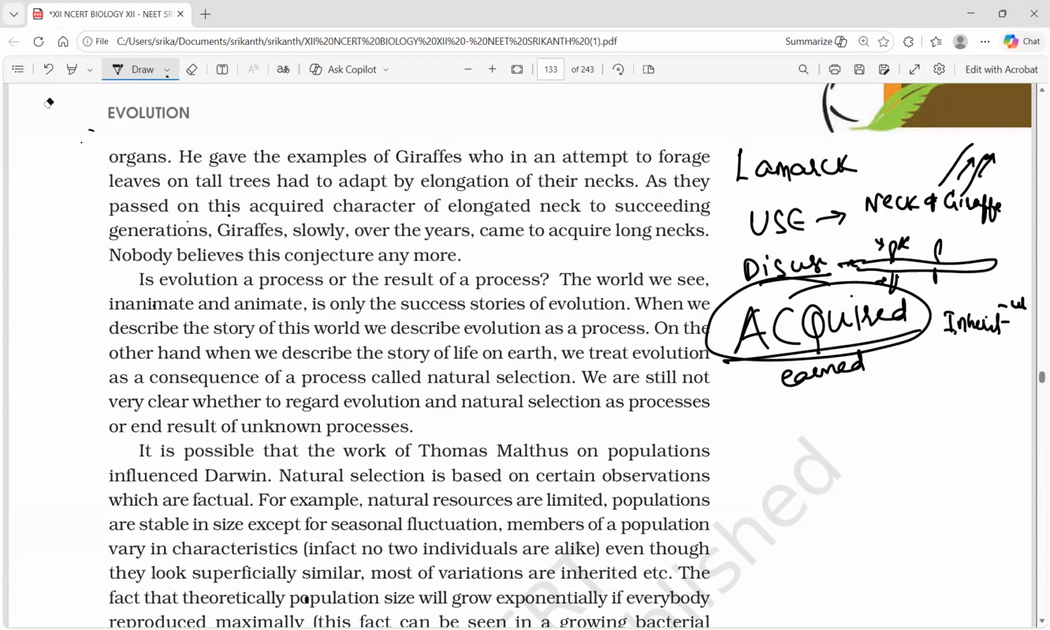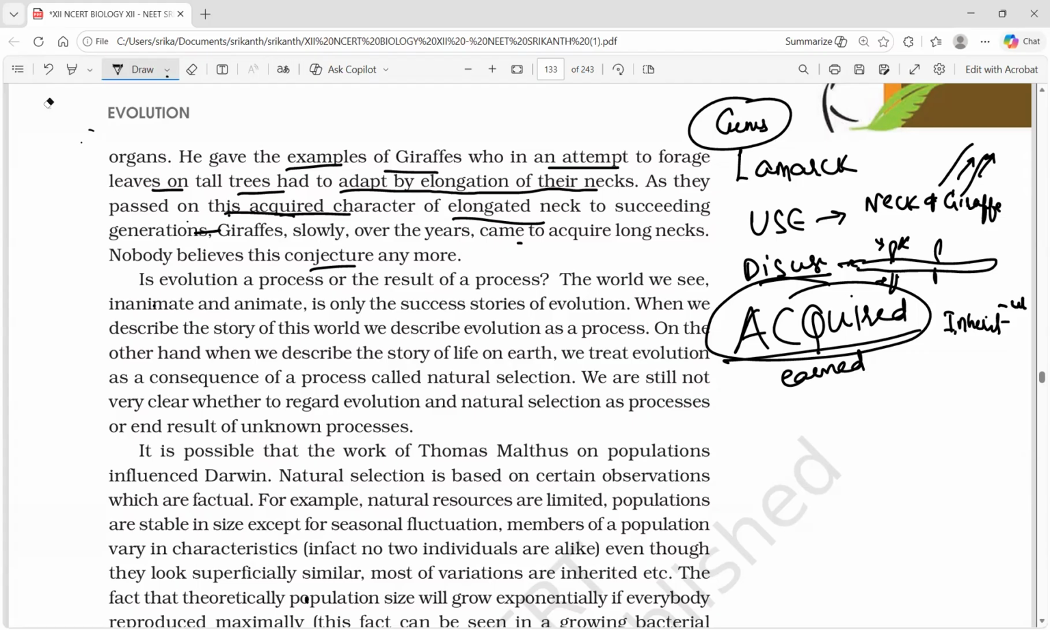Now let's read in the text. He gave the example of giraffe, which, in an attempt to forage leaves on tall trees, had to adapt by elongation of their necks. As they passed on this acquired character of elongated neck to succeeding generations, giraffes slowly, over the years, came to acquire a long neck. Nobody believes this conjecture anymore. Weismann came and disproved the theory. But Weismann's theory is not there in our text here. This theory is not approved because even Lamarck didn't know about genes and genetics. These are all pre-Mendelian period people.